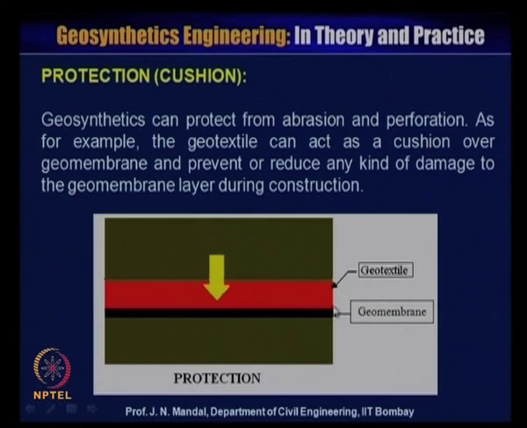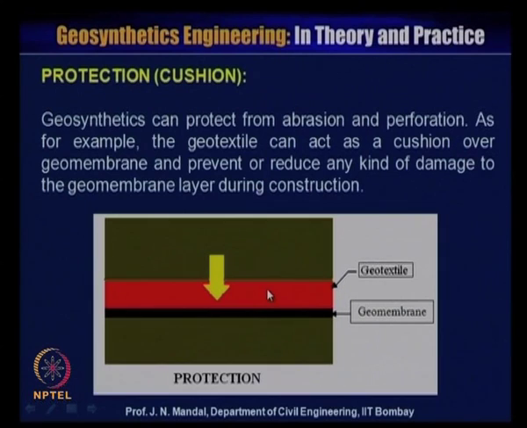Here you can see this is the geomembrane, this is the geotextile. Any kind of aggregate can damage the geomembrane material, that is why you provide one layer of the geotextile material, and this geotextile material can protect the geomembrane and act as a cushion.